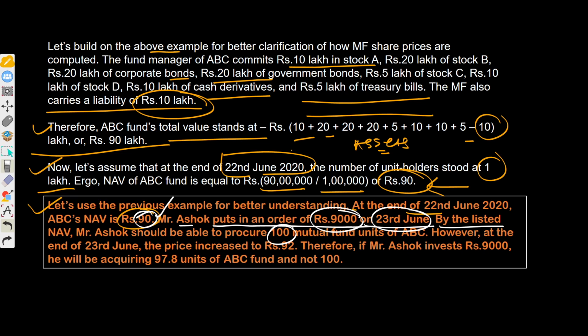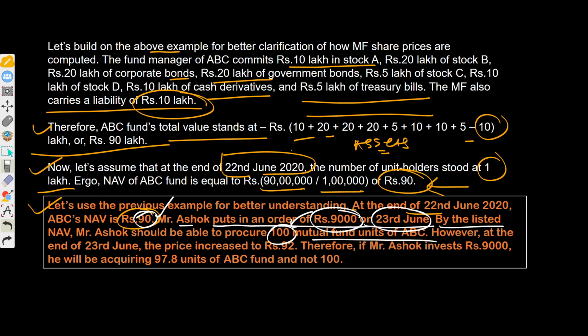Are you getting my point? If you send the order today, let's say today is 23rd, today's NAV is yet to be calculated. So how will you receive that NAV? The NAV you are seeing is the previous day's NAV, so you cannot buy at that NAV. Ultimately today's NAV will be calculated after the market closes. Mr. Ashok will calculate 9,000 divided by 90, which becomes 100 units, and he expects 100 units, but he will not receive them.